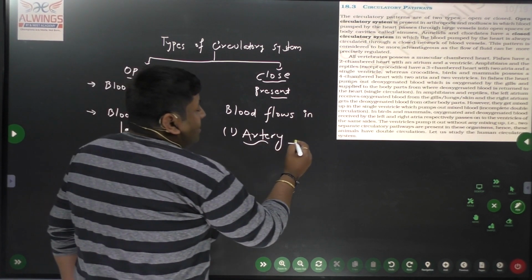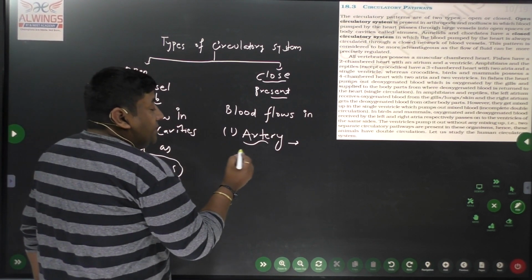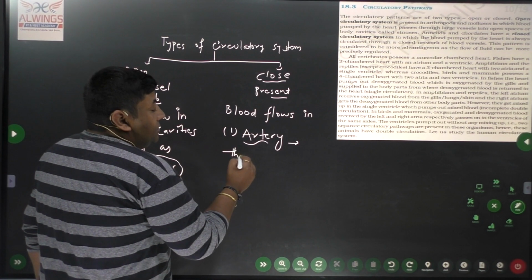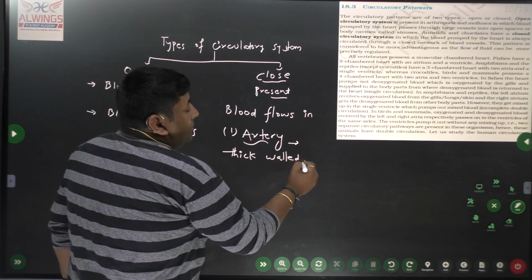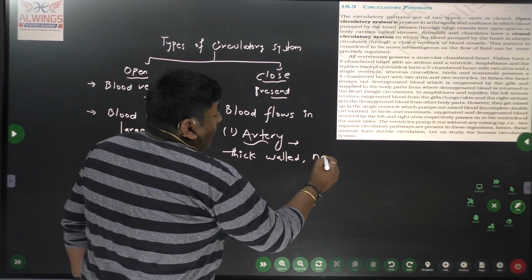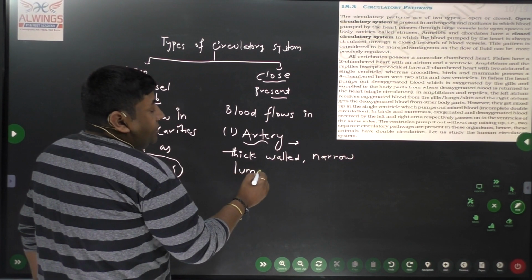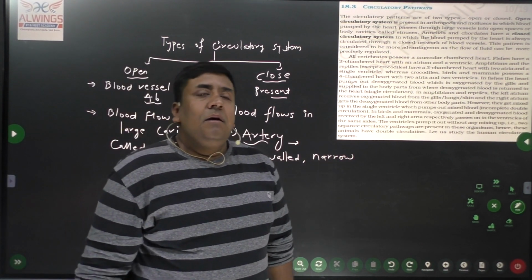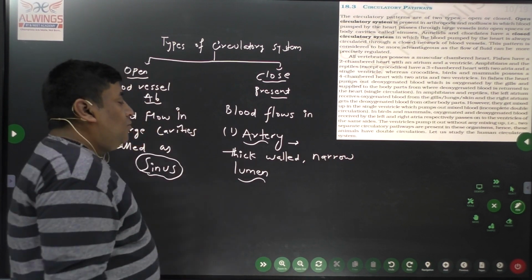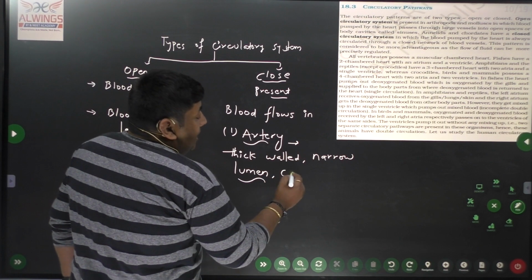Now, what is an artery actually? Arteries are thick walled with a narrow lumen. What is lumen? The cavity inside the artery or blood vessel is called the lumen. So a narrow lumen, and it carries